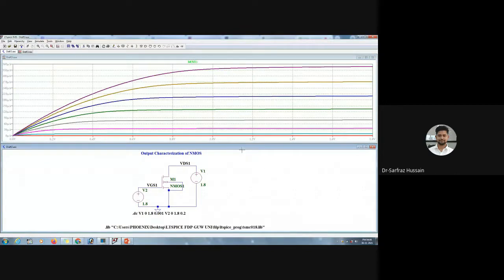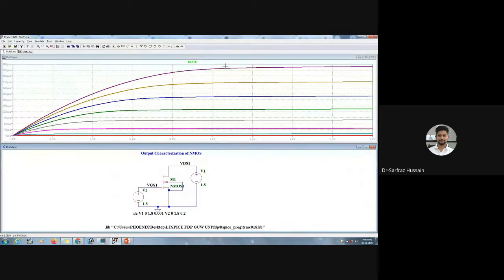Okay, so here as you can see, we have different values. We have taken different values, and since we are changing the VGS value, we are getting different curves. As we change the VGS, we get different values for the current. This is VDS versus ID, and these lines are all for different VGS.